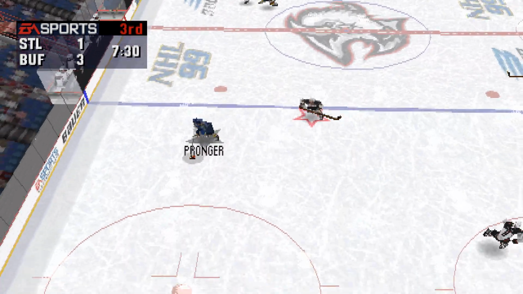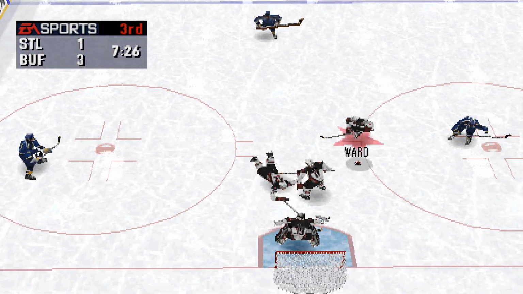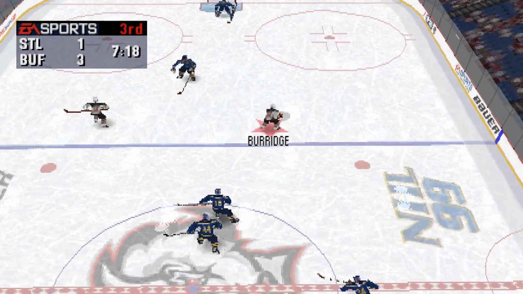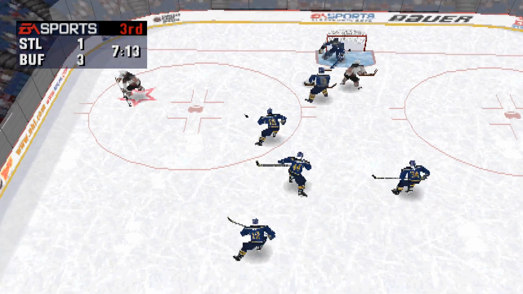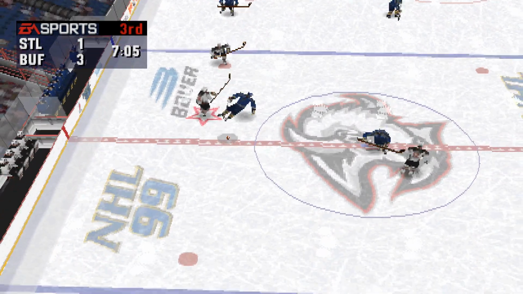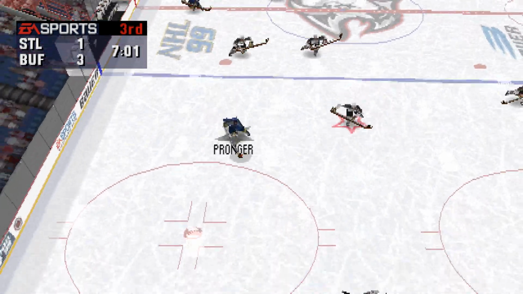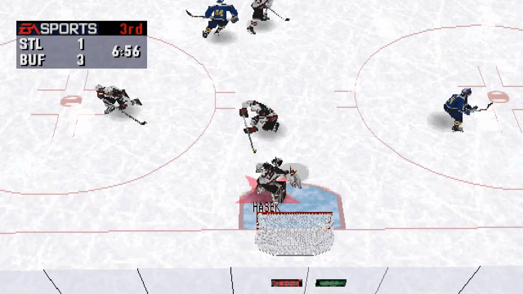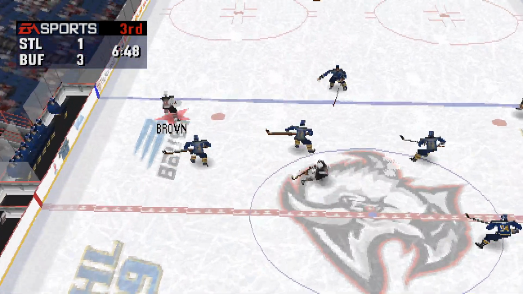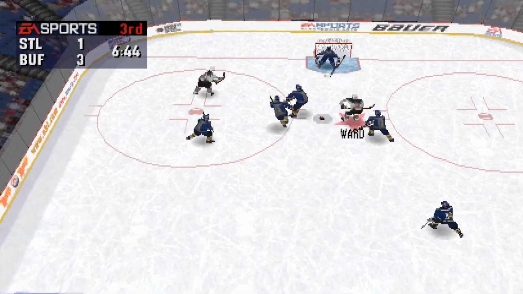Kennedy into the middle. Moves in towards the net. Pass intercepted. Ward run over by Kennedy. To Brown. Pass intercepted. Burridge then made the shot. Kennedy starts out. Buffalo should be making a line change soon. Hasek made the save. Then the pass was intercepted. Buffalo having success at both ends of the rink in this game.